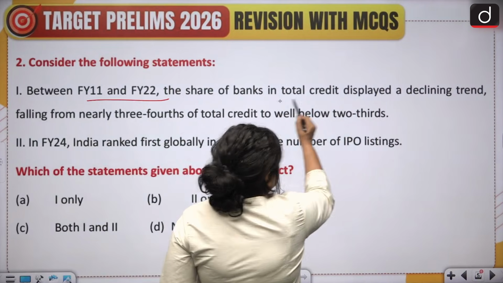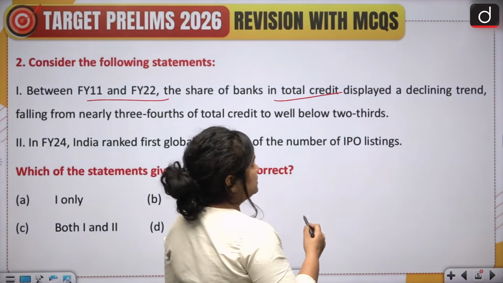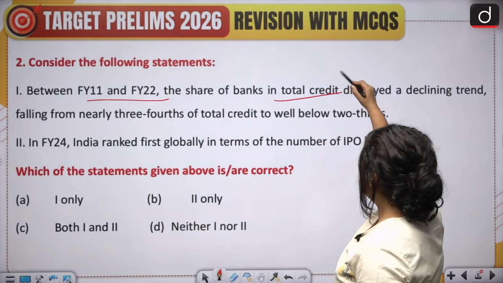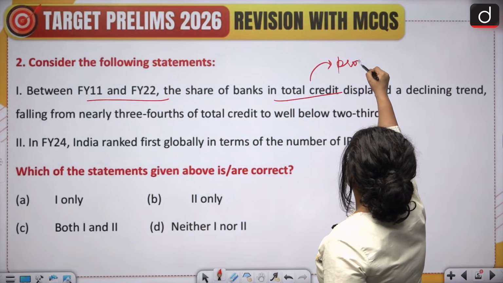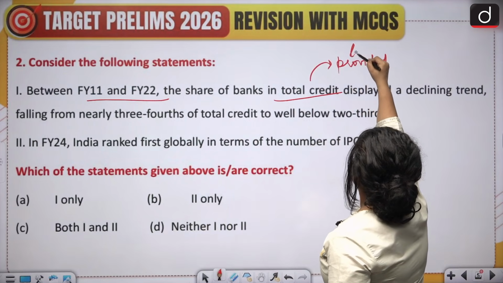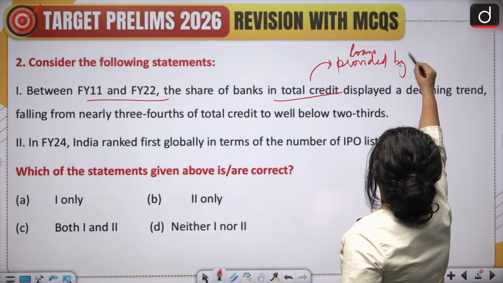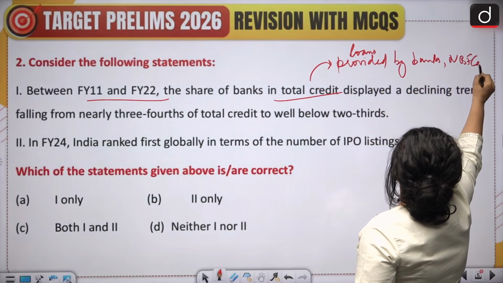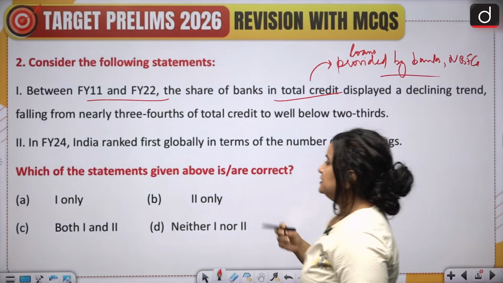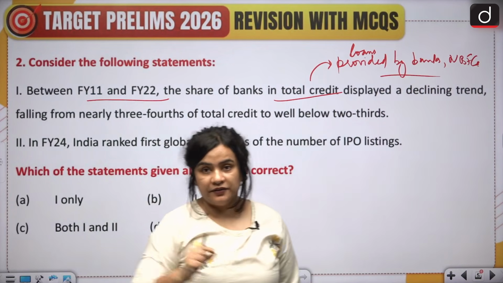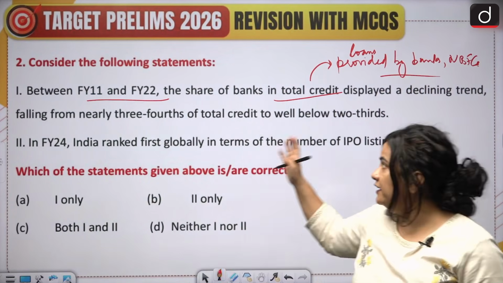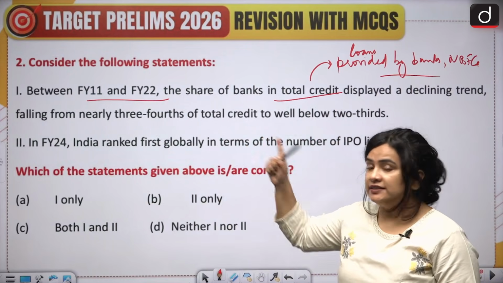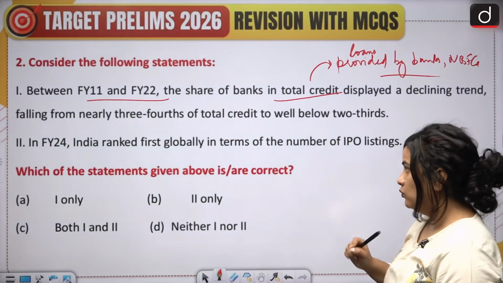So first, let's understand what is meant by total credit. Students, total credit is nothing but loans provided by banks, NBFCs and other financial institutions. This statement is telling us that between this period, the share of banks in total credit has declined. Now this statement is accurate. Why?